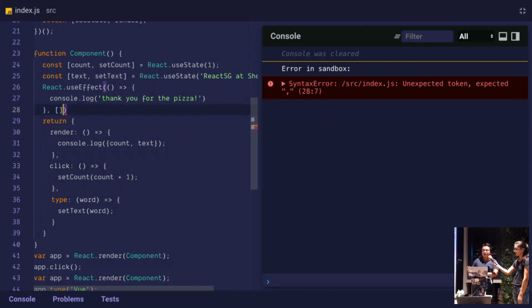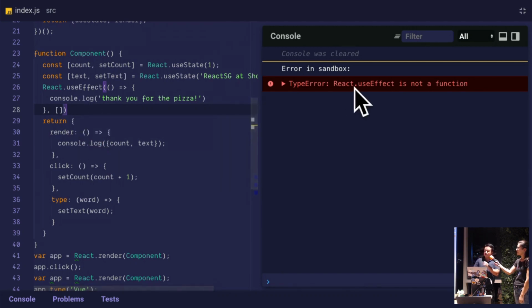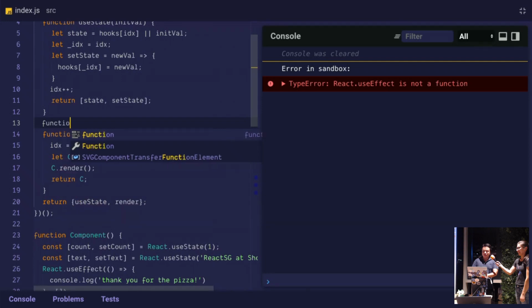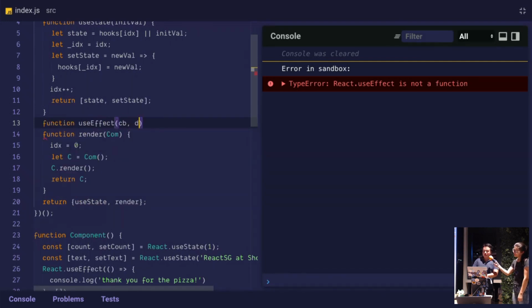I'm really leaning on the fact that this is a React meetup, so I assume that most of you have heard of hooks in some shape or form. So now it's throwing an error, so we're going to go and implement it. This is actually the hardest part of the talk, and I didn't want to force Wei to go through it. So we're just going to implement a useEffect function, right? So it takes a callback and a dependency array.